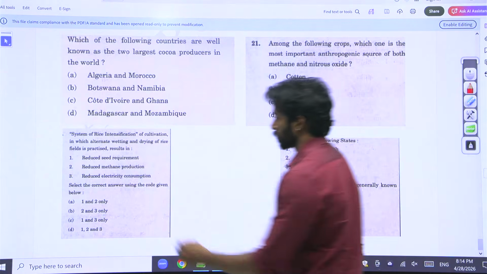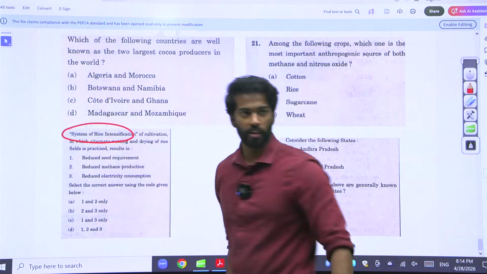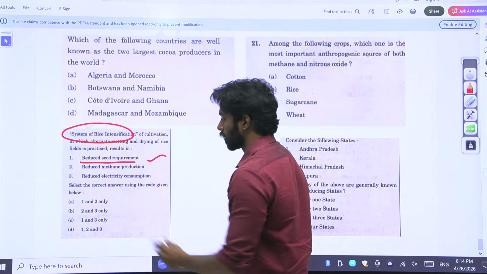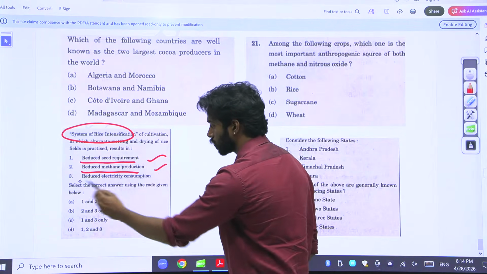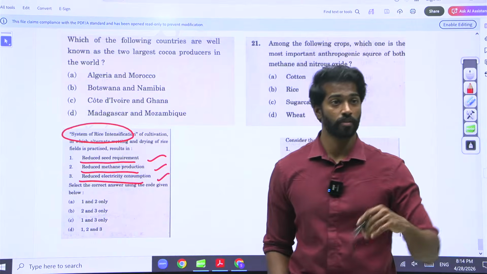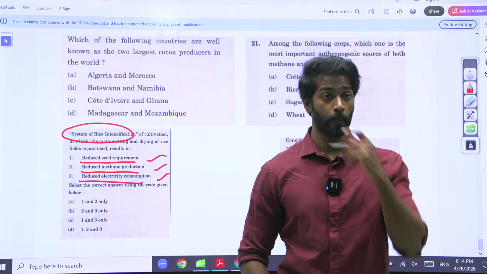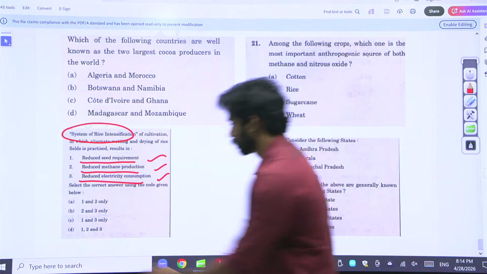So yeah. Lastly, we have this systemic rice intensification. I don't know anything about systemic rice intensification. Okay, but here you can see reduced seed requirement, reduced methane production, and reduced electricity consumption. All of these are positive statements. Anything that is positive is true.